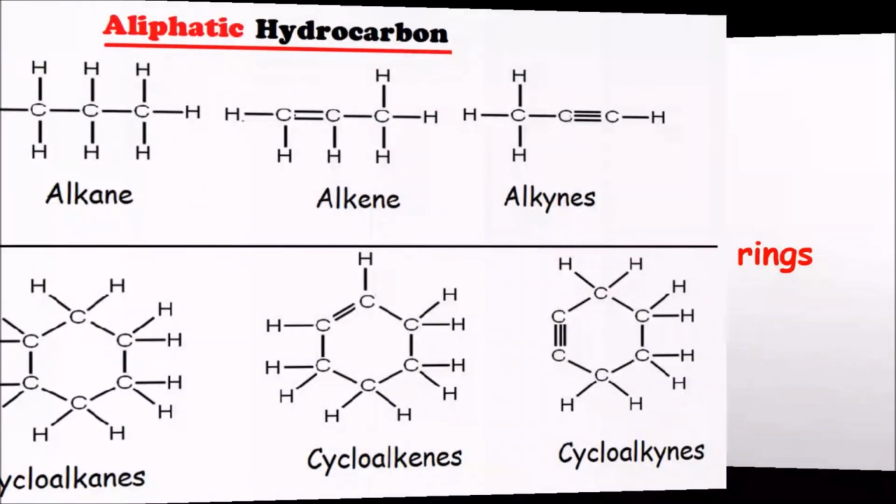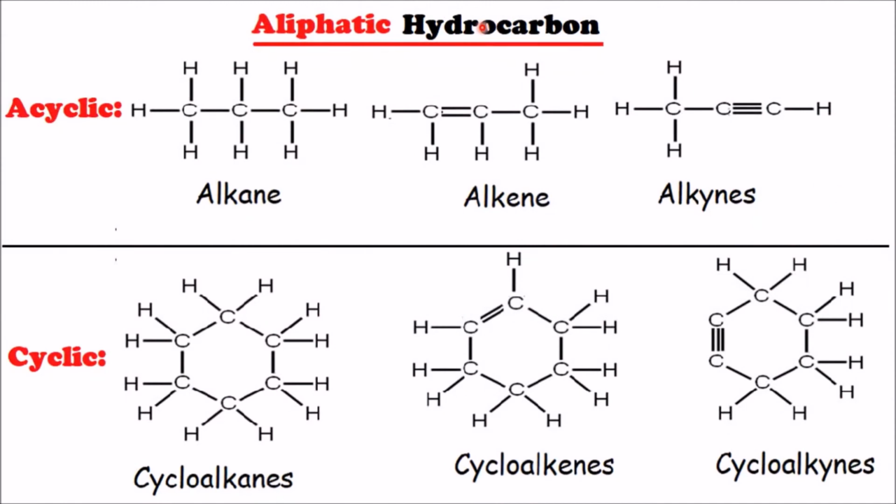Here are some examples of aliphatic hydrocarbons. For acyclic, we have an example of an alkene, and one for alkynes. For the cyclic aliphatic hydrocarbon, we have 3 examples. This is an example of a cycloalkane, here we have an example of a cycloalkene, and then we have an example of a cycloalkyne here.